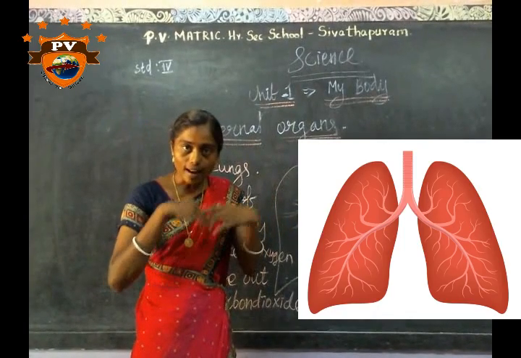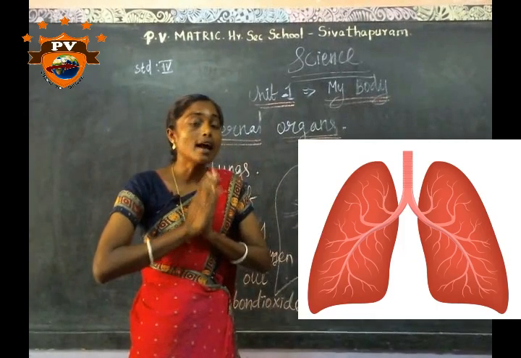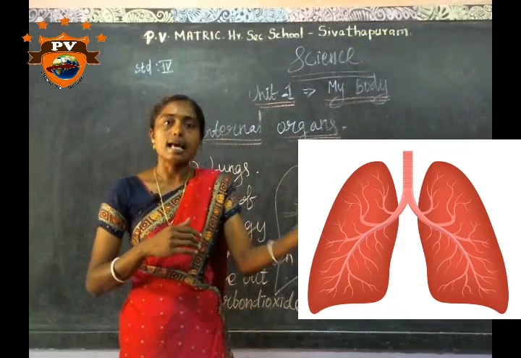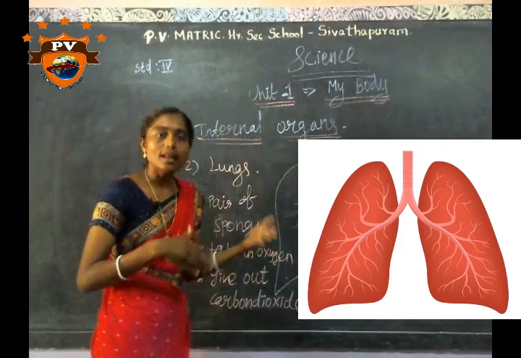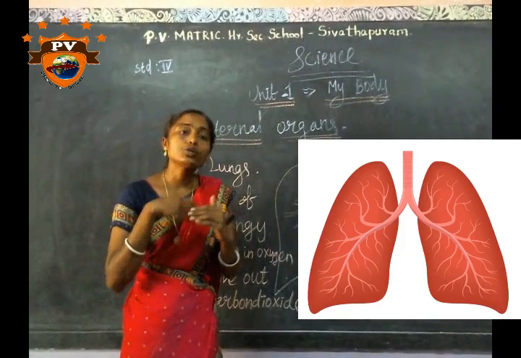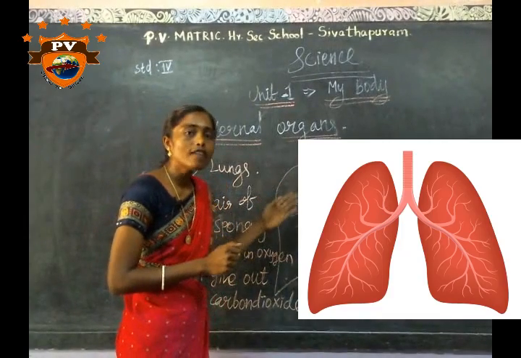The lung expands into a bigger size. And the carbon dioxide is released from the lungs. At that time the lungs contract. The lung size becomes smaller. This is the function of lungs.